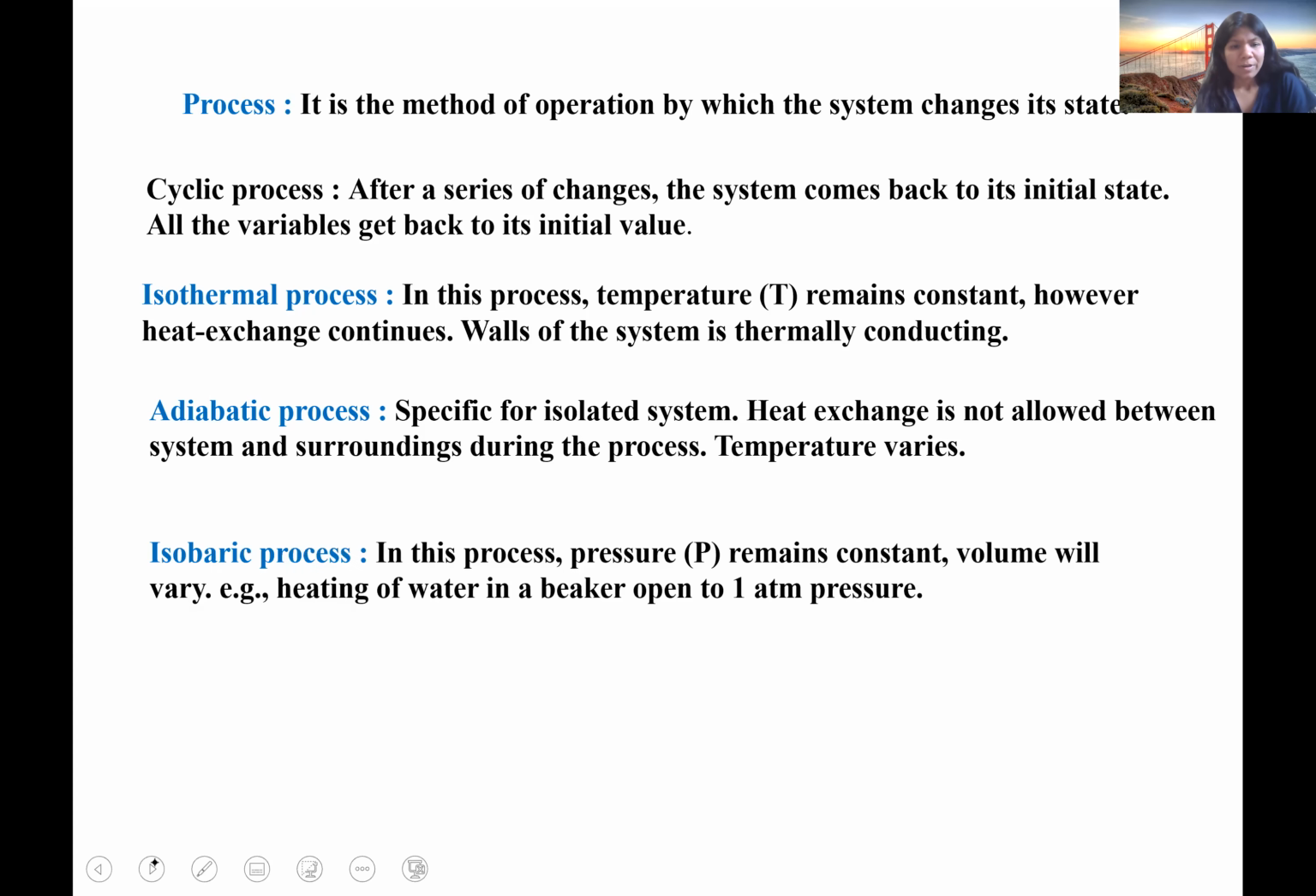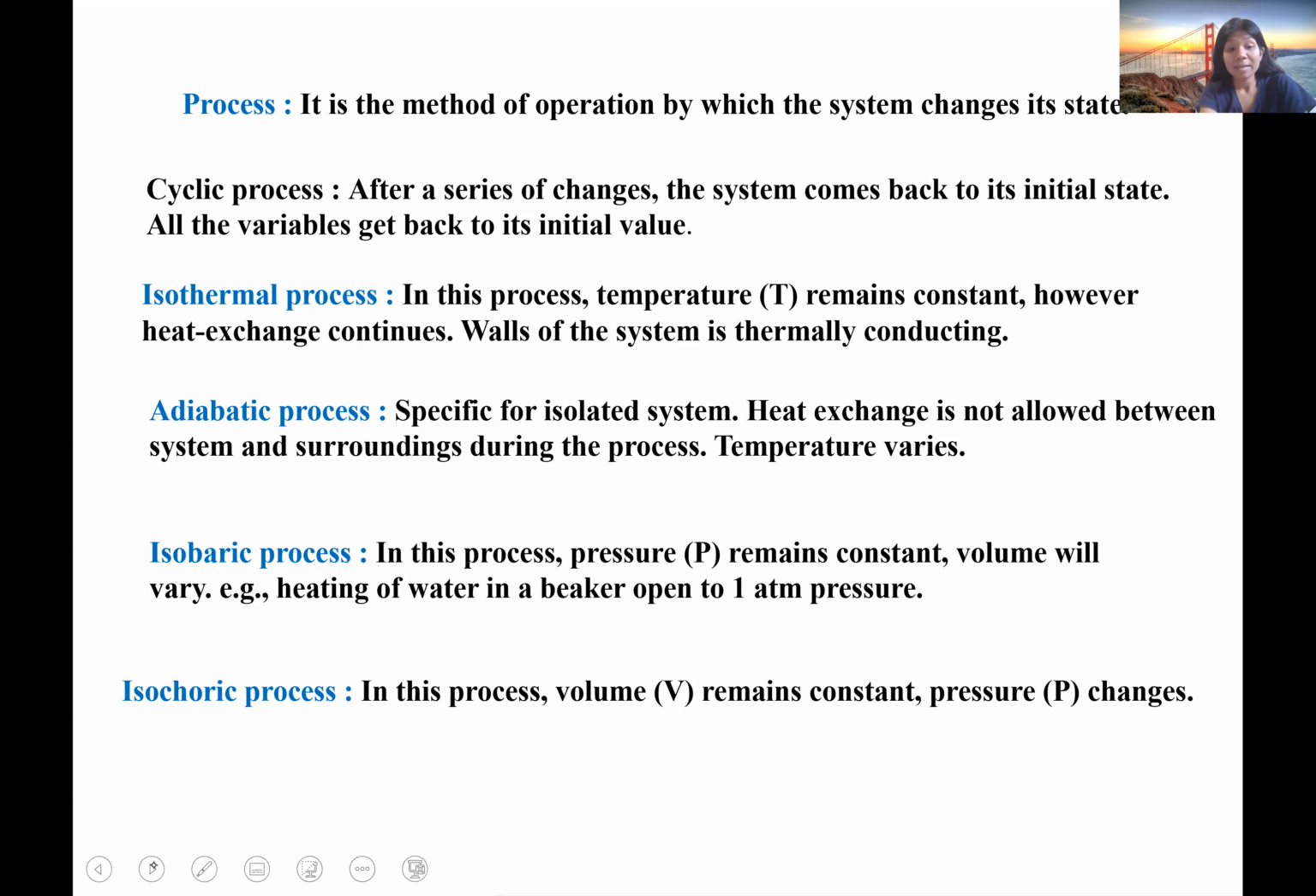Okay, so next is isobaric process. As you see from the name, isobaric means constant pressure. So obviously in this process, pressure will be constant, so volume will vary. An example is heating of water in a beaker open to 1 atmosphere. And then isochoric, as you can see from the name, isochoric means constant volume. So in this process, volume will be constant, and obviously pressure will change to maintain that constant volume.